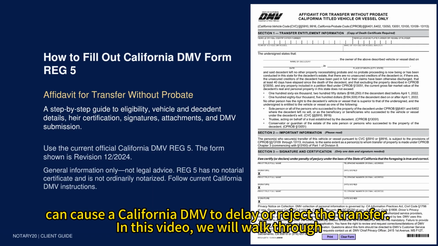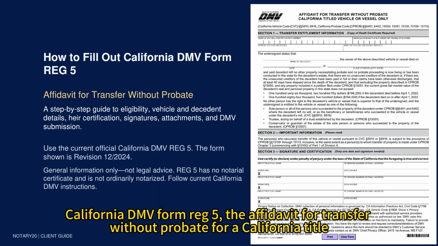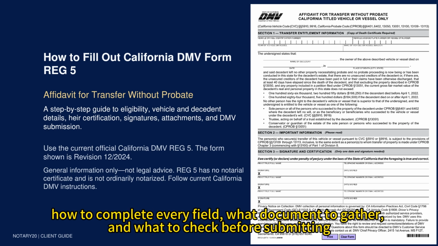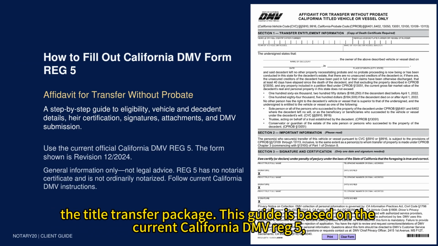In this video, we will walk through California DMV Form REG 5, the Affidavit for Transfer Without Probate for a California title vehicle or vessel. You will learn when this form may be used, who may sign it, how to complete every field, what documents to gather, and what to check before submitting the title transfer package.